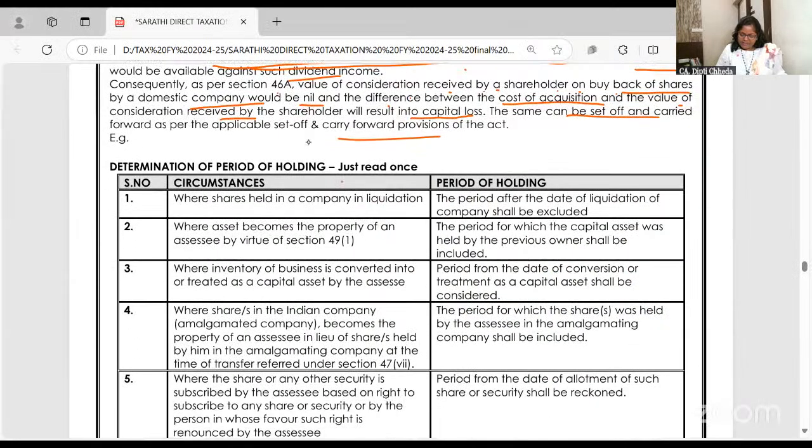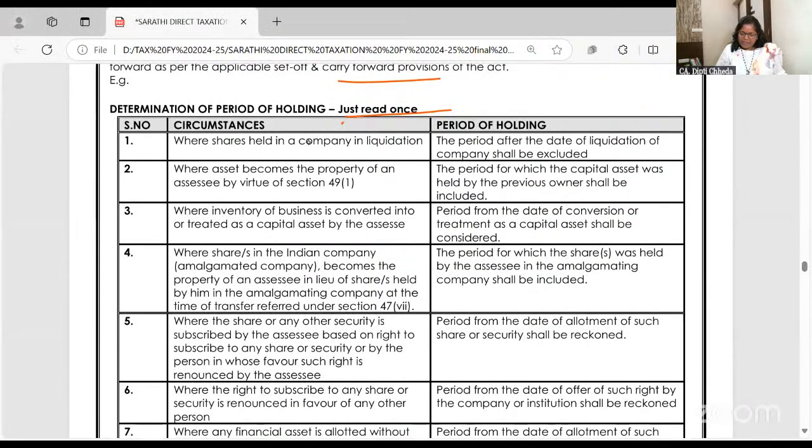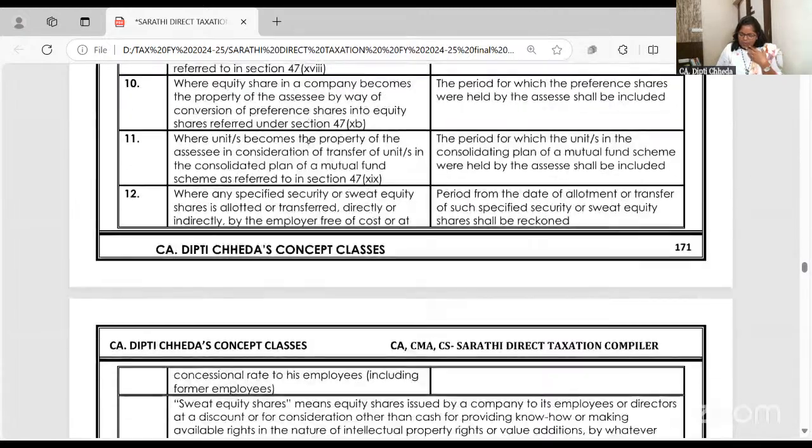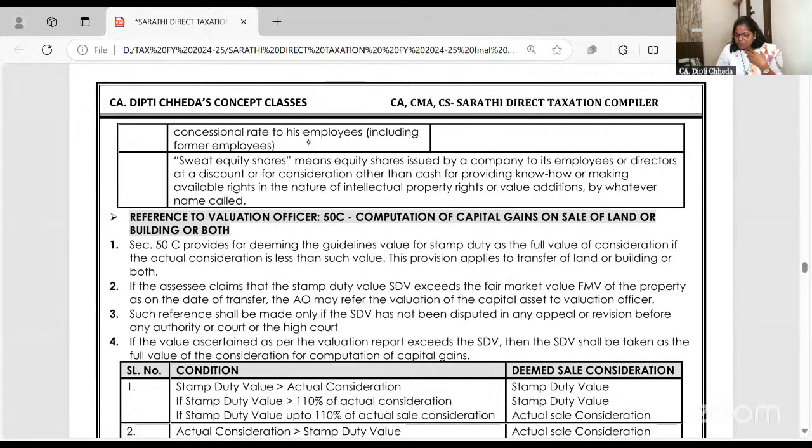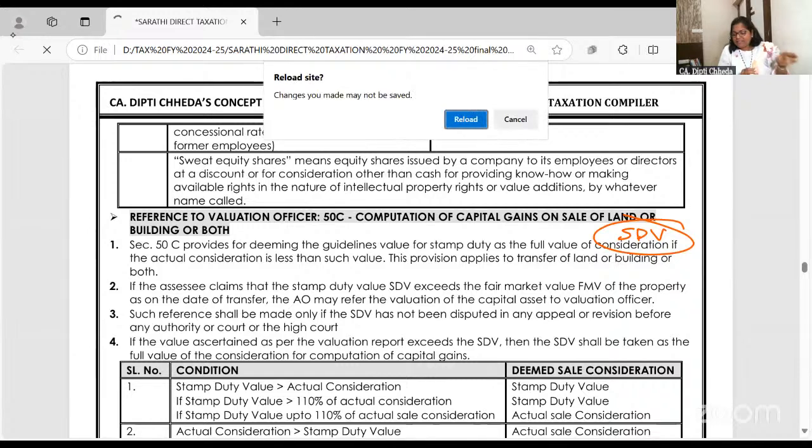Come back. So that's all for buyback of shares. This, just read it. Whenever a company goes into liquidation, the shares, even if they are held after the company goes into liquidation, that period we will not take. When a company goes into liquidation, the shareholders' power is all closed. So just some common logic is explained. एक बार read करना है. And the most important pumping heart of the capital gain chapter, that is stamp duty value, we will take tomorrow.